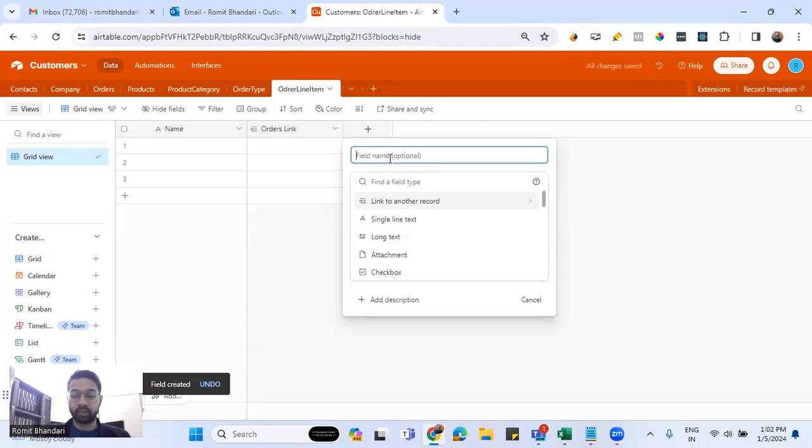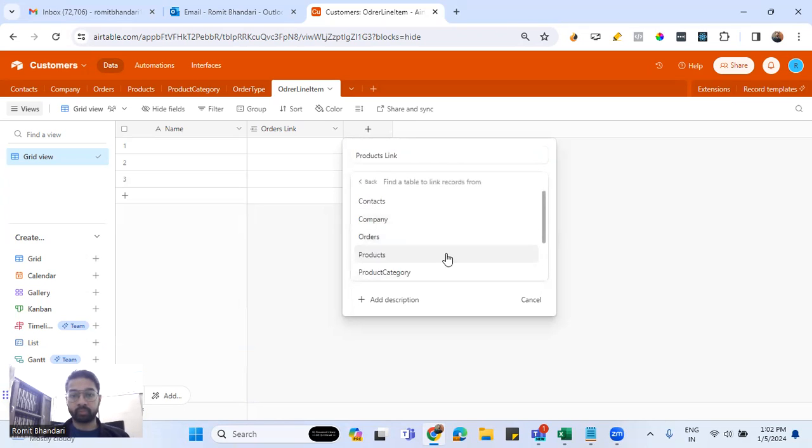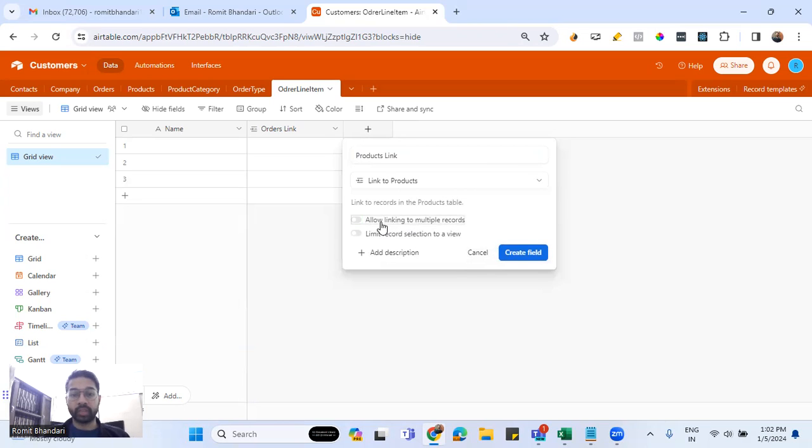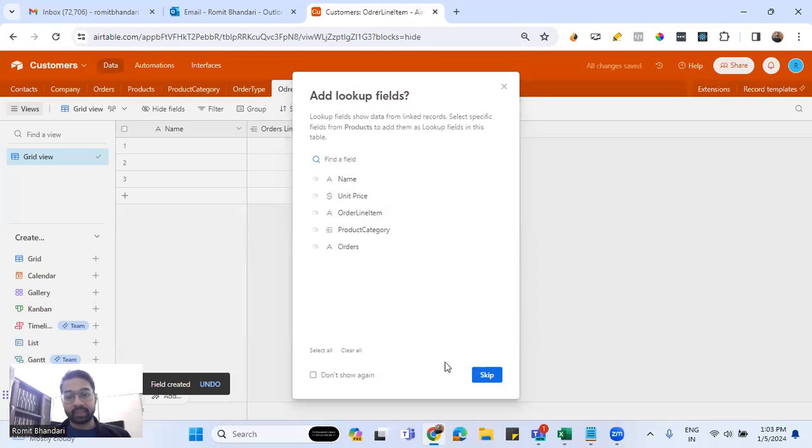Similarly, let us also link the products link to, and this would be checked out, because what we have already discussed is that the association would be between one order and one product, so that we can have a quantity field as well, and we can know that in this order this product is coming with this much quantity.